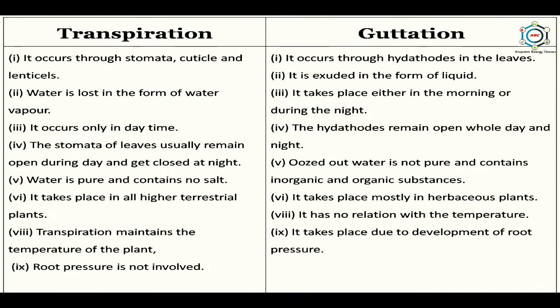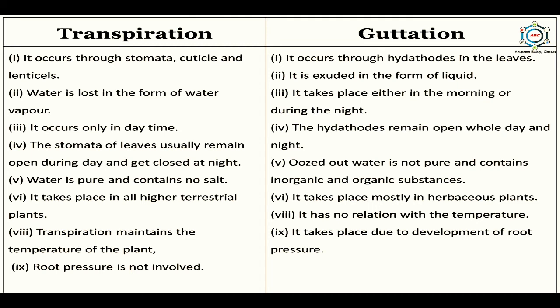Now, what are the main differences between transpiration and guttation? Transpiration occurs through stomata, cuticle and the lenticels, while guttation occurs through the hydathodes in the leaves. In transpiration, the water is lost in the form of water vapor, while in the case of guttation, it is exuded in the form of liquid. In case of transpiration, it occurs only in the daytime, while in case of guttation, it takes place either in the morning or during the night.